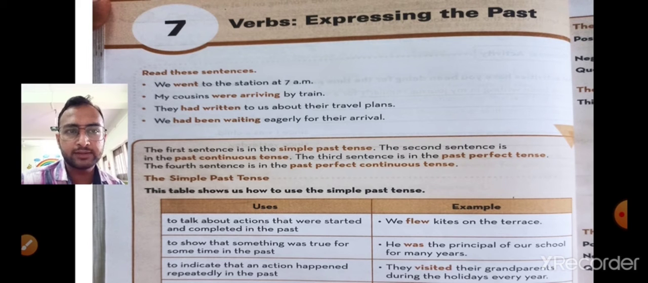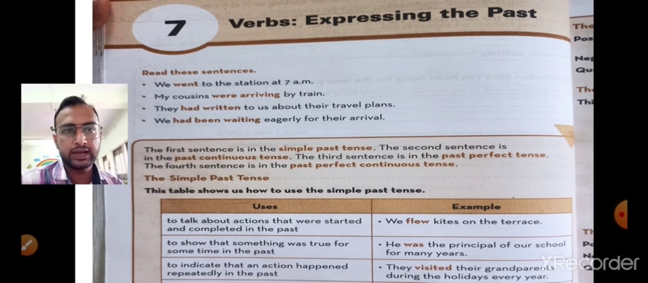Why these four examples? The first example is simple past tense, the second one is past continuous tense, the third one is past perfect tense, and the fourth one is past perfect continuous tense. So these are the four examples of the different types of sentences in the past.